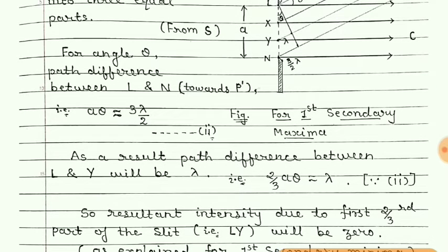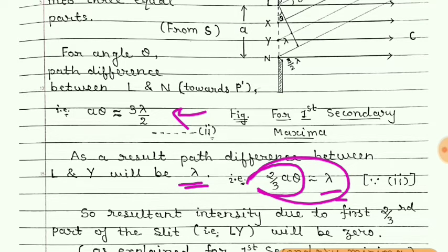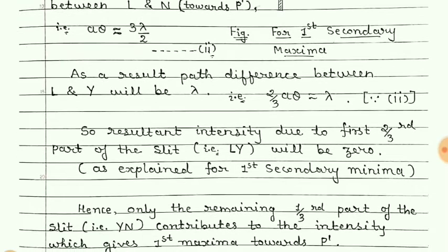So their path difference is lambda. And so we get 2 by 3 A theta is equal to lambda. Why have I written this? From equation number 2, if you make lambda the subject, then you will get this equation. So it is clear that this path difference is lambda between L and Y.